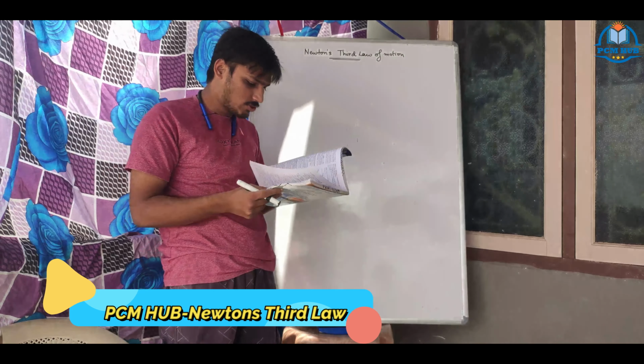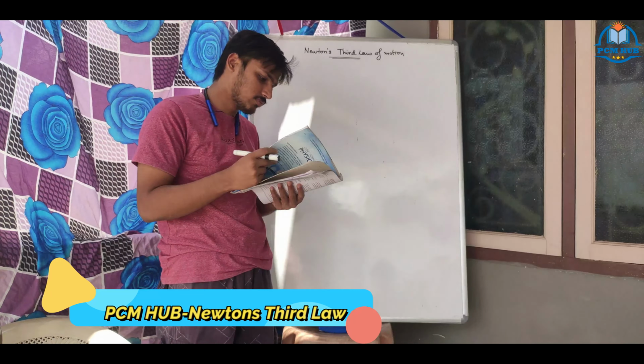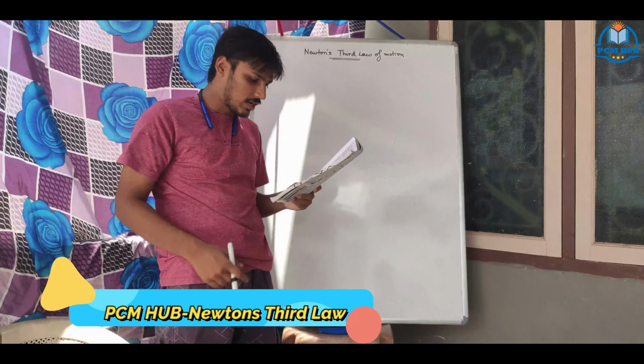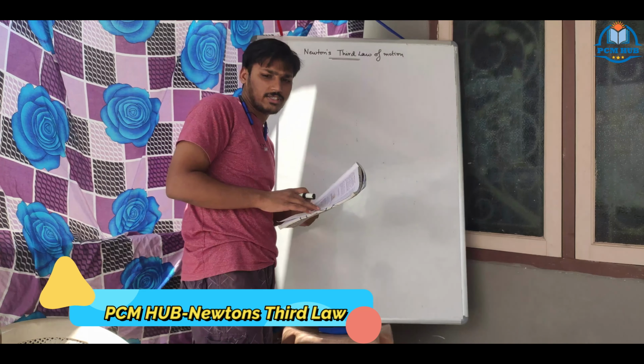So our topic today is the third law, Newton's third law of motion and its examples.